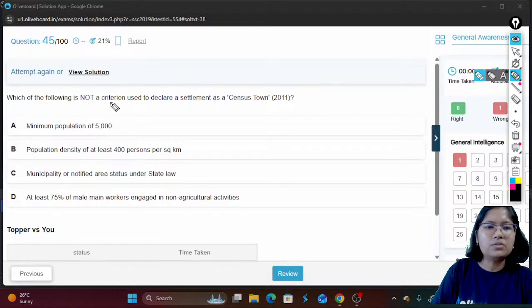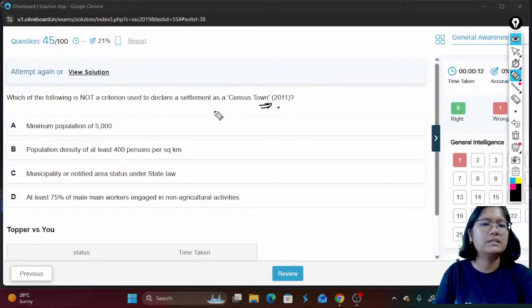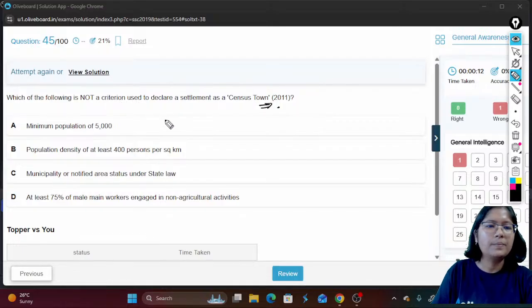Which of the following is not a criteria used to declare a settlement as a census town in Census 2011? Which of the following is not a criteria to determine a census town? Minimum population 5,000, okay. Population density at least 400 persons per square kilometer.